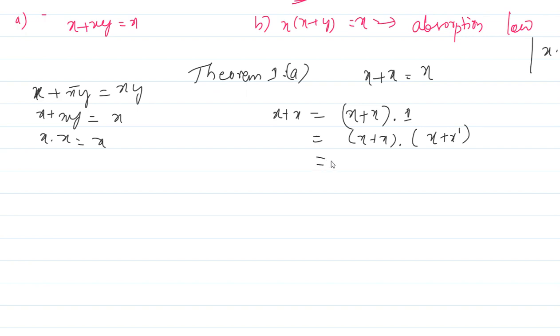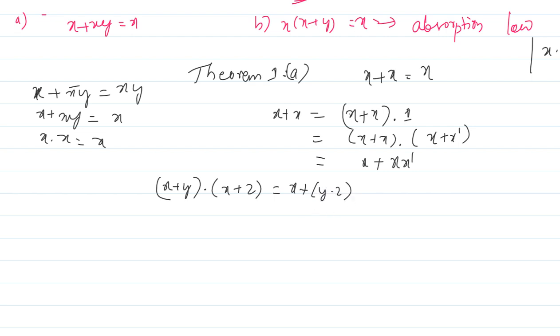The next one, here I can write this as x, plus x prime. How is this? This is because x plus y dot x plus z is equal to x plus y dot z.